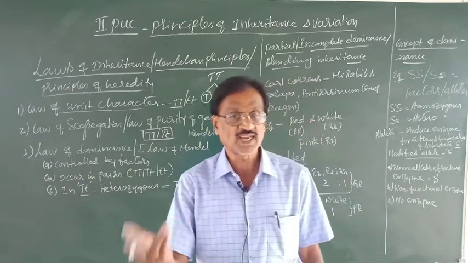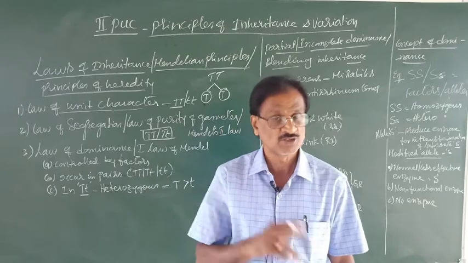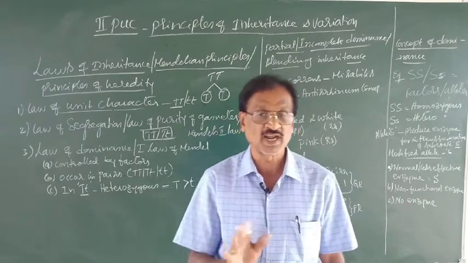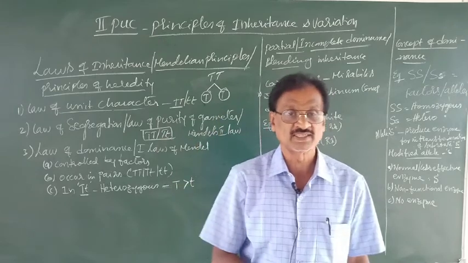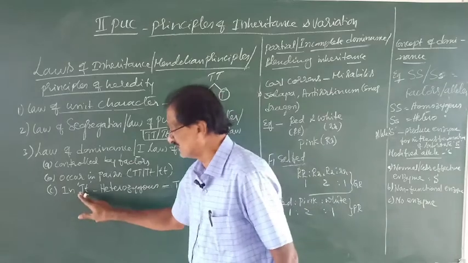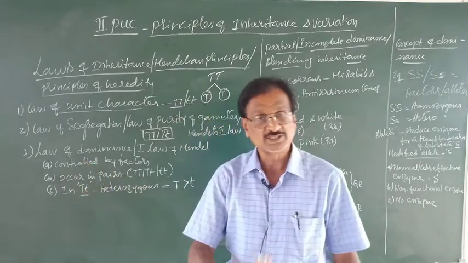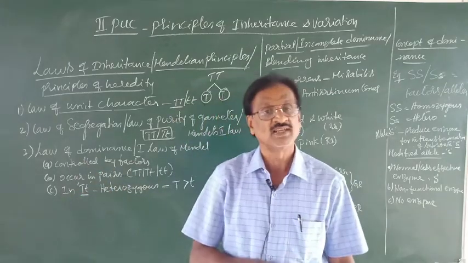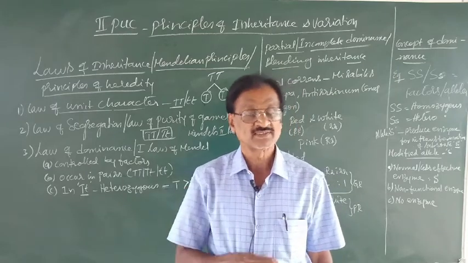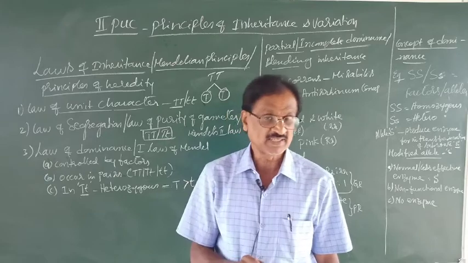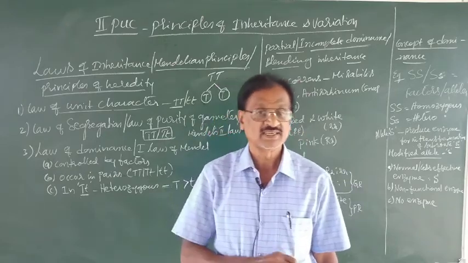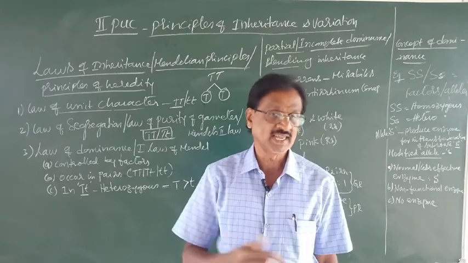But is the dwarf character expressed or not? No. Only the tall character is expressed, but not the dwarf character. This is because the factor for tallness, capital T, is dominant over the factor small t for dwarfness. Hence, the dwarf character is a recessive character and the tall character is the dominant character.